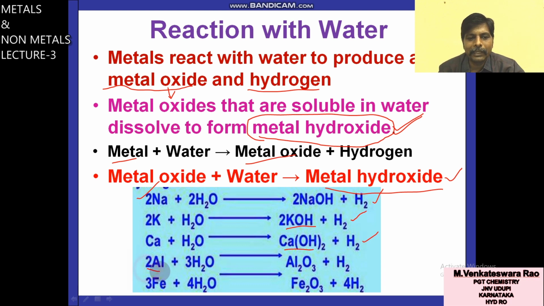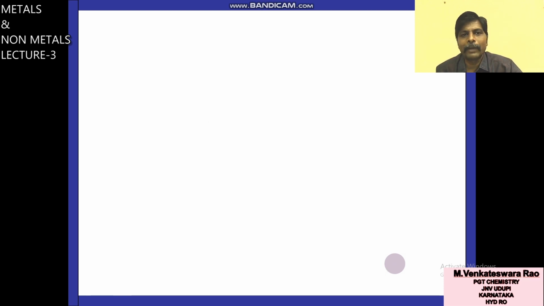When aluminum metal reacts with water, the product is aluminum oxide and hydrogen gas. Similarly in case of iron, iron oxide and hydrogen gas. So it is about reaction of metals with water. We will see it in detail one by one.